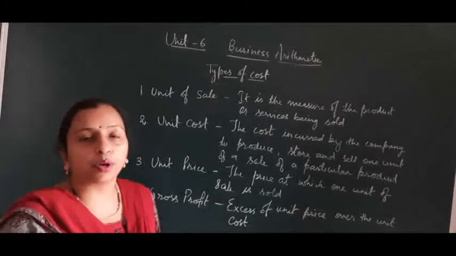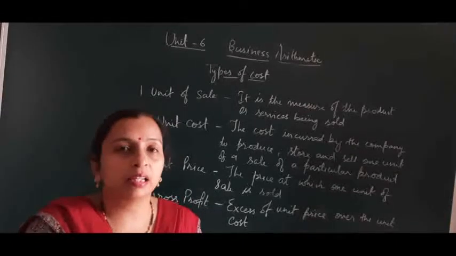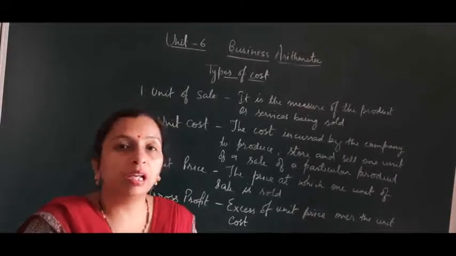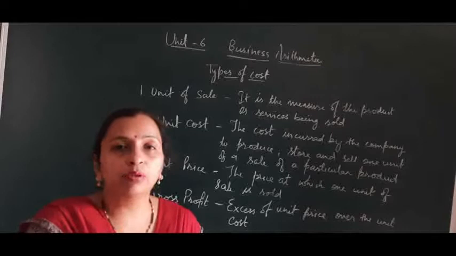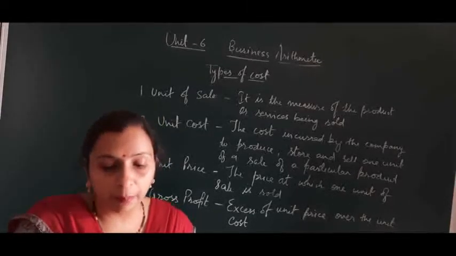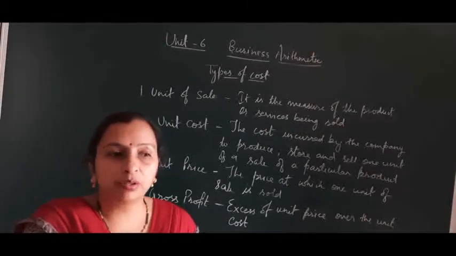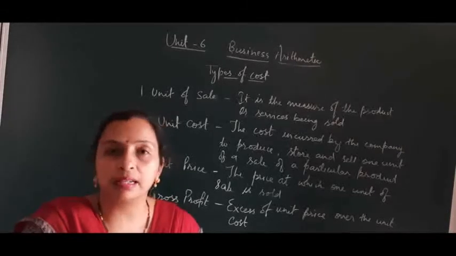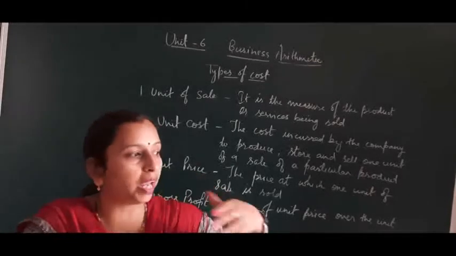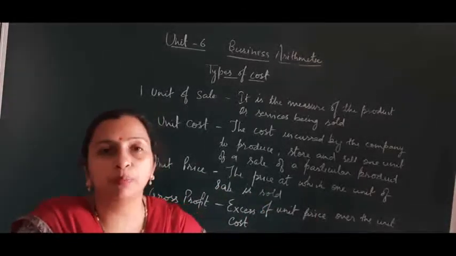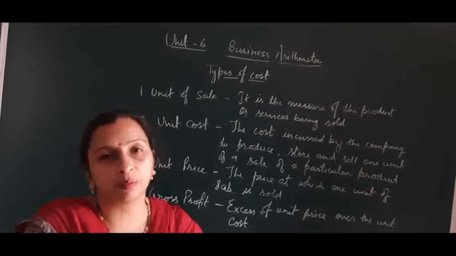See, cost is very important for every business organization. For a manufacturing concern, cost is the amount incurred in producing a particular product. When we talk about a trading unit, cost is the amount incurred in acquiring, in purchasing the goods, because a trading concern is related with purchase and sale of goods. So the cost for a trading concern is the amount paid for purchasing the product, and for a manufacturing concern, it is the amount incurred in producing a particular product.